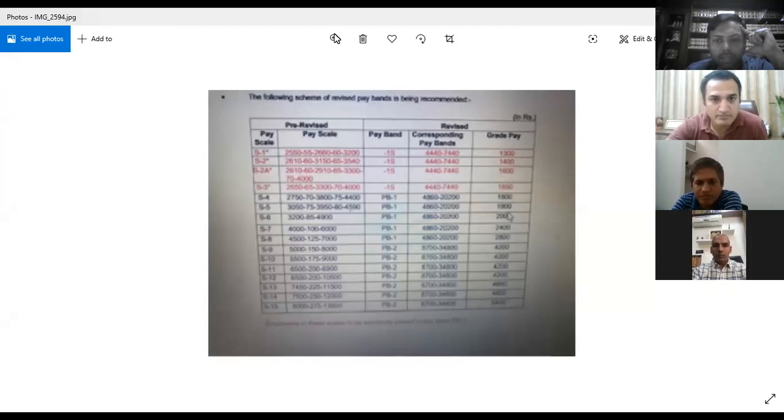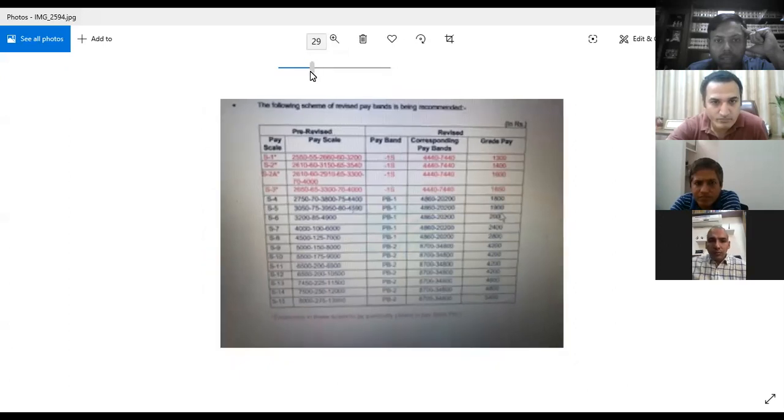This is basically because I am zooming it. I will try to come with another. You are able to see 5,000, 150, 6,000? Yes. This is only for the purpose of definition. I am showing you this photograph.